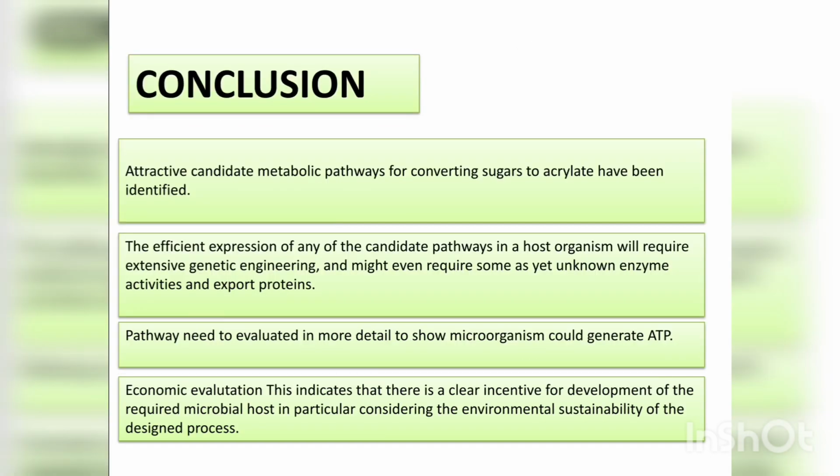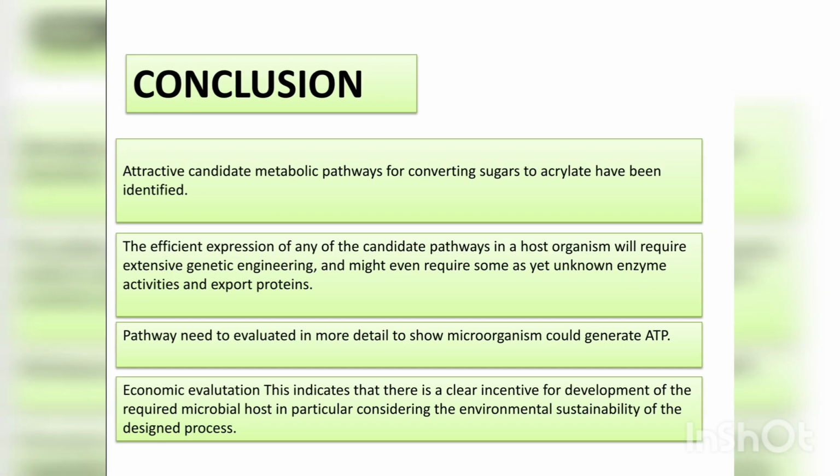Last is the conclusion. In the whole paper, the center of attraction is the metabolic pathway which converts sugar to acrylic acid. The effective expression of any pathway in a host organism will require extensive engineering and might even require some yet unknown enzyme activities and export protein. The pathway needs to be evaluated in more detail to show whether the microorganism would generate ATP. Economic evaluation indicates that there is a clear incentive for the development of the required microbial host, in particular considering the environmental sustainability of the design process. So that's all from our group.